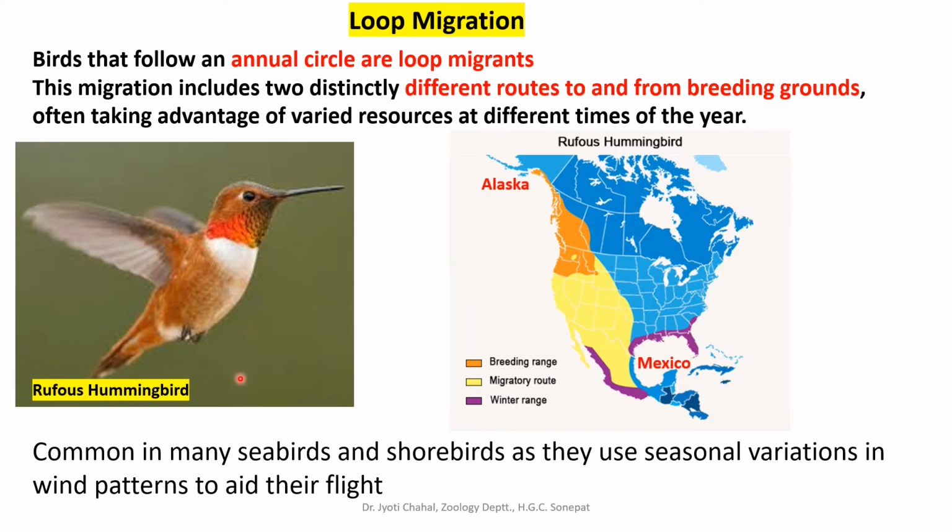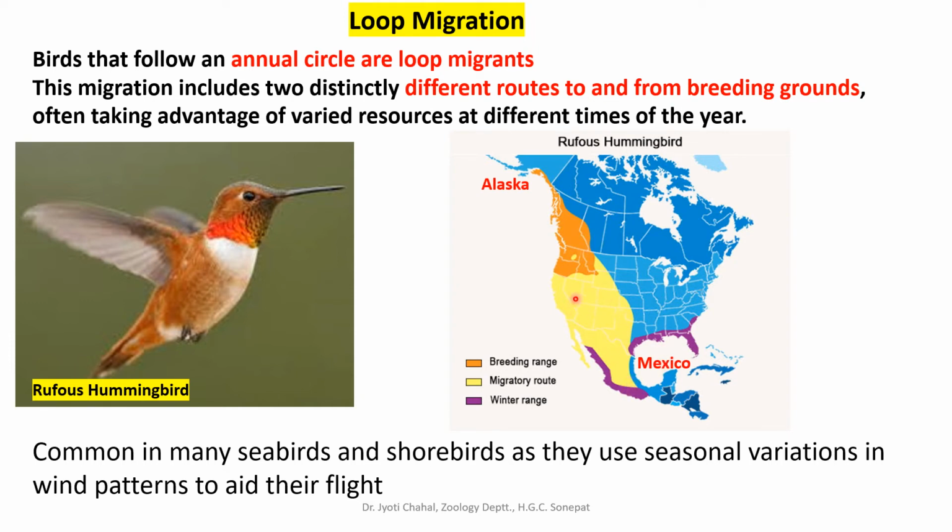One such example is the Rufous hummingbird. This is the picture of the Rufous hummingbird, and it migrates from Alaska to Mexico. Alaska is the breeding range of the bird, and Mexico is the winter range or feeding range. So it migrates from Alaska to Mexico following two different routes, and it forms a loop.